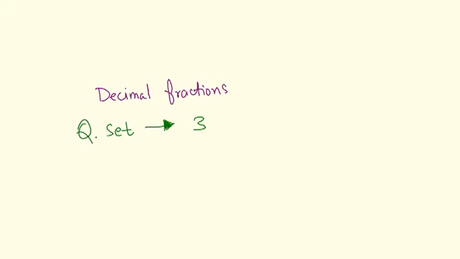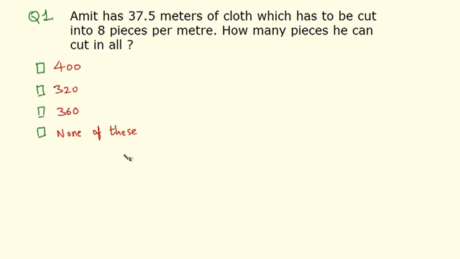This is question set 3 on decimal fractions, and this question set contains two word problems, and those are quite tricky. Let's face them. So the first problem says that there is this person Amit. He has 37.5 meters of cloth. He has a long cloth which has to be cut into 8 pieces per meter. And how many pieces can he cut in all? So let's find out the answer.